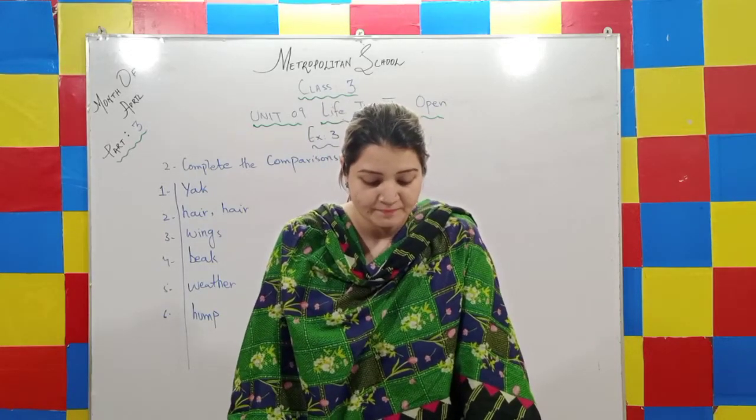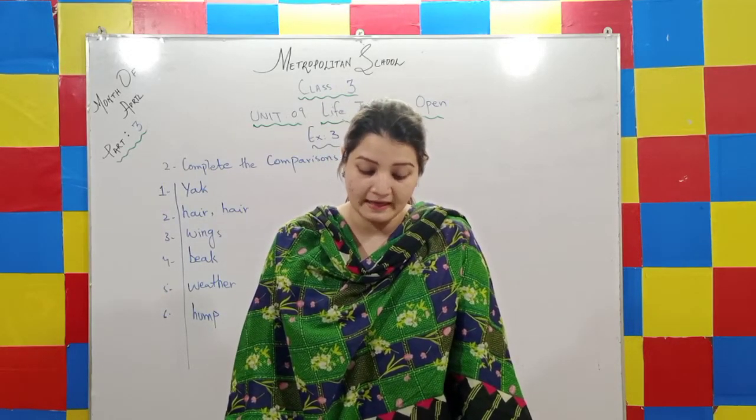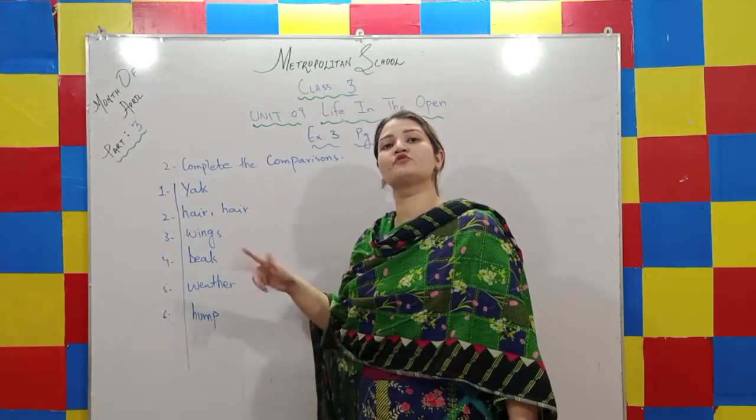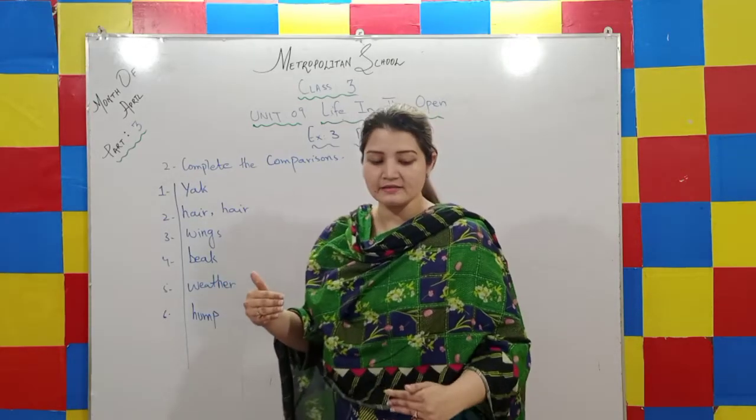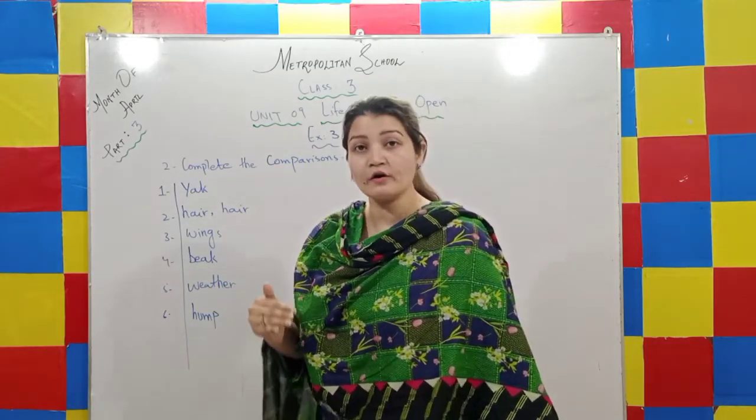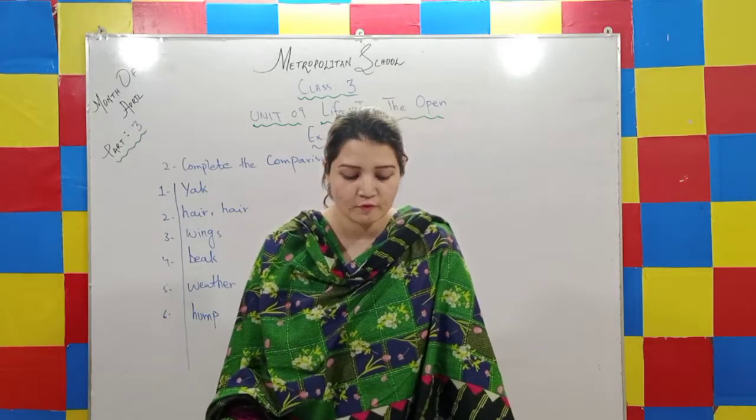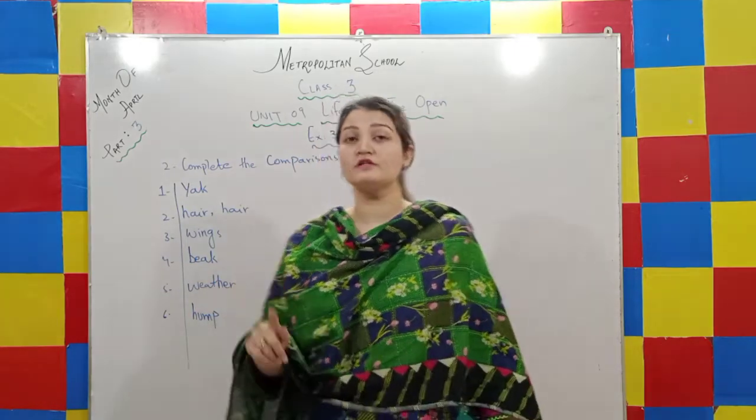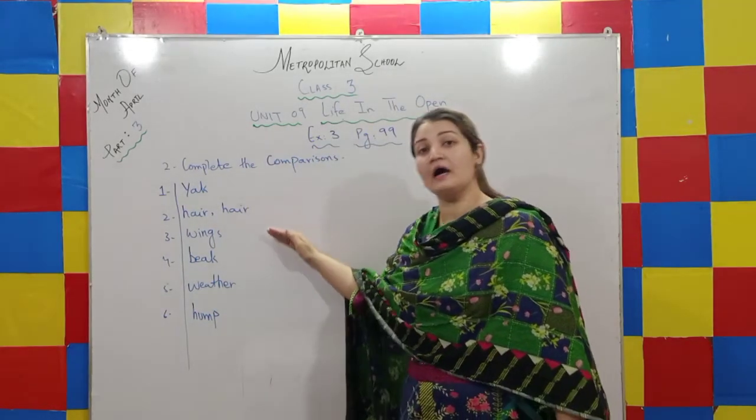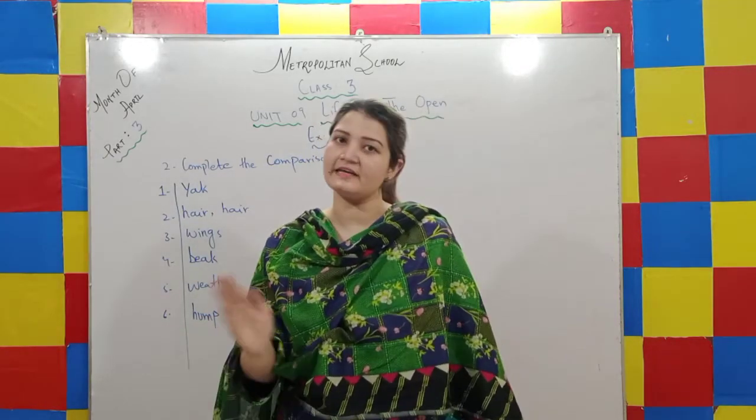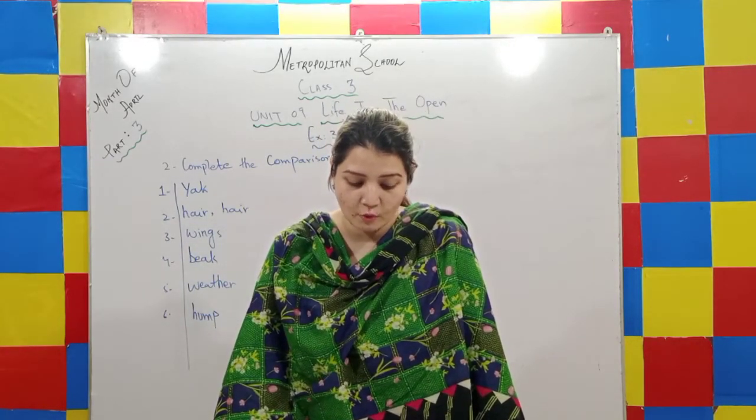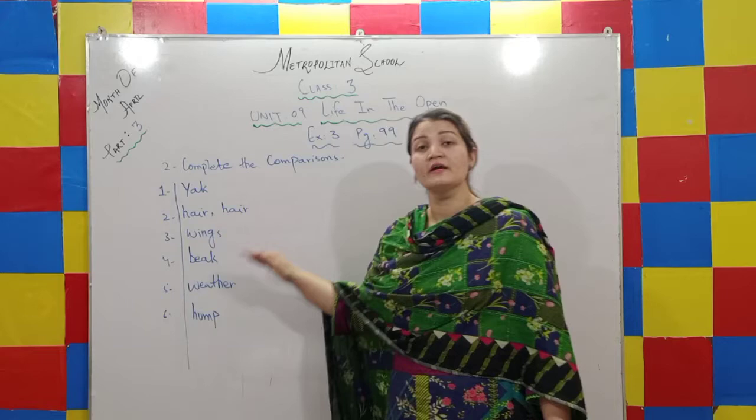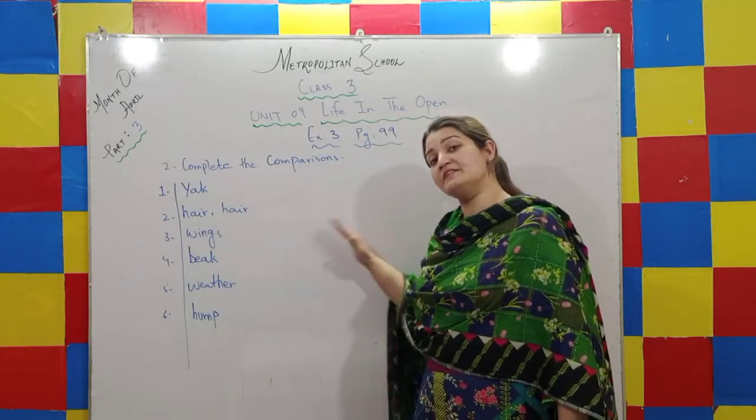The third sentence is: a vulture has longer dash than a duck. A vulture has longer wings than a duck. Here they are comparing the two birds, vulture and duck, and they are telling us that a vulture has longer wings than a duck. Let's move towards the next sentence. A vulture's dash is sharper than a duck's. A vulture's beak is sharper than a duck's beak. Now let's move towards the second last sentence: the dash is colder in the mountains than in the desert. The weather, the climate, is colder than the weather in the desert areas.